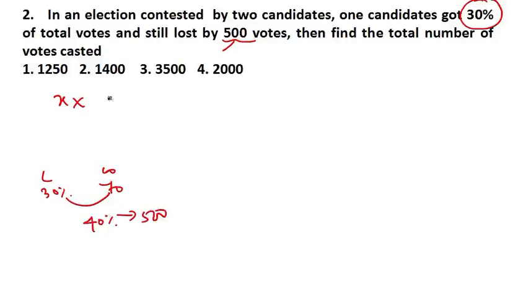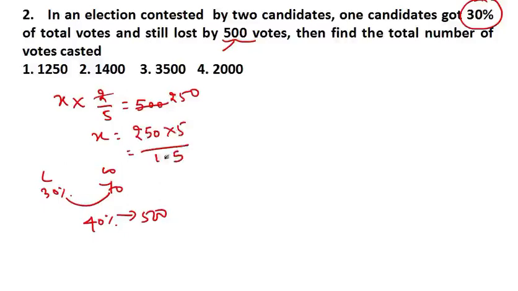So 40%, we know, is 2 by 5 of x, which is equal to 500. If you cut 500 by 2, you get 250. Now just multiply this 250 with 5. If you multiply 250 with 5, how much do you get? Tell me. You get 1250, which means option 1 is the right option.